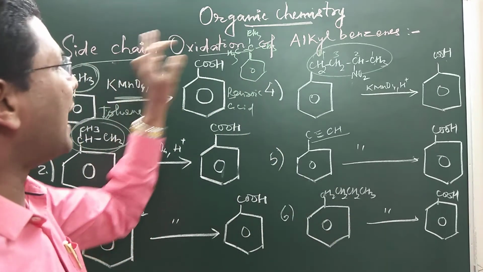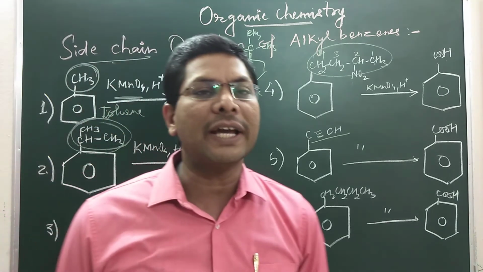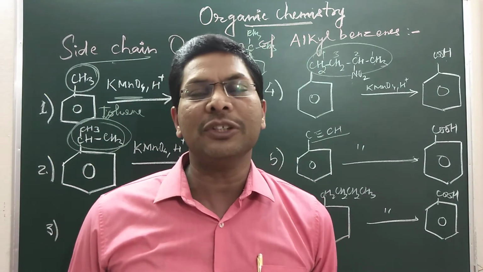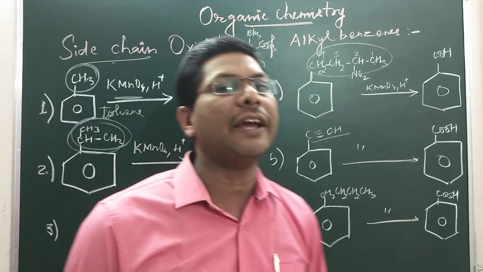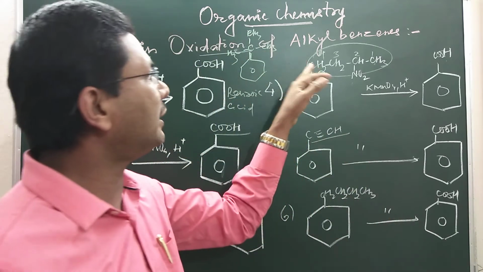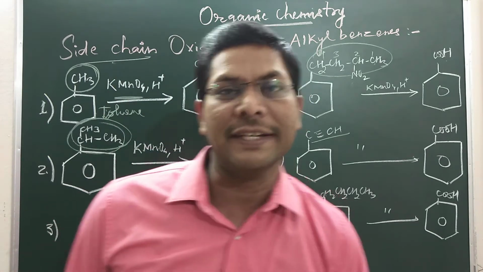So this is side chain oxidation of alkyl benzene. When toluene is oxidized in presence of KMnO4, you will get benzoic acid. If ethyl benzene is oxidized, it will also give benzoic acid. So irrespective of the length of the side chain, every group will be oxidized to benzoic acid. But you have to keep in mind that if a tertiary carbon is there where no hydrogen is there, it will not be oxidized.